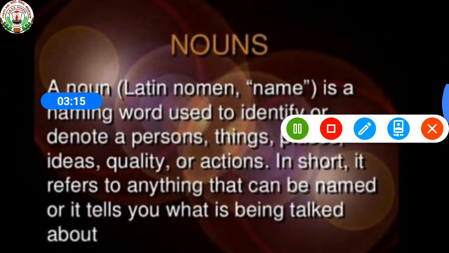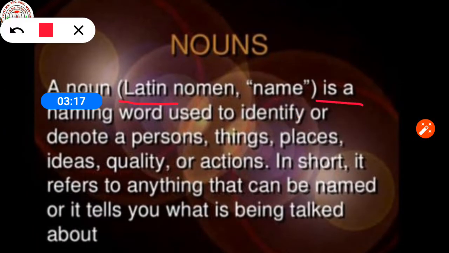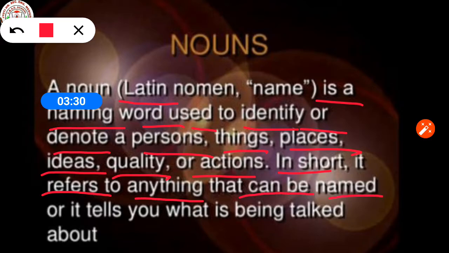So, a noun is a naming word used to identify or denote a person's, things, places, ideas, quality or actions. In short, it refers to anything that can be named or it tells you what is being talked about. So, a noun is a naming word used to identify or denote a person, things, places, ideas, qualities or actions. Or we can say that it refers to anything that can be named.